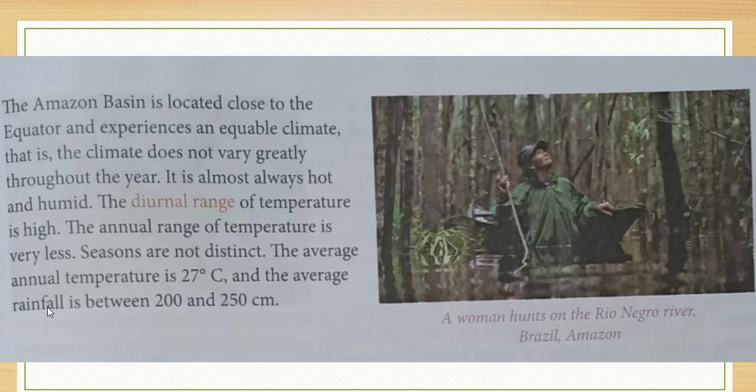The average annual temperature is 27 degrees Celsius, and the average rainfall is between 200 and 250 centimeters. On the right hand side, a beautiful picture is given: a woman from a local tribe hunting on the Rio Negro river, Brazil, Amazon.